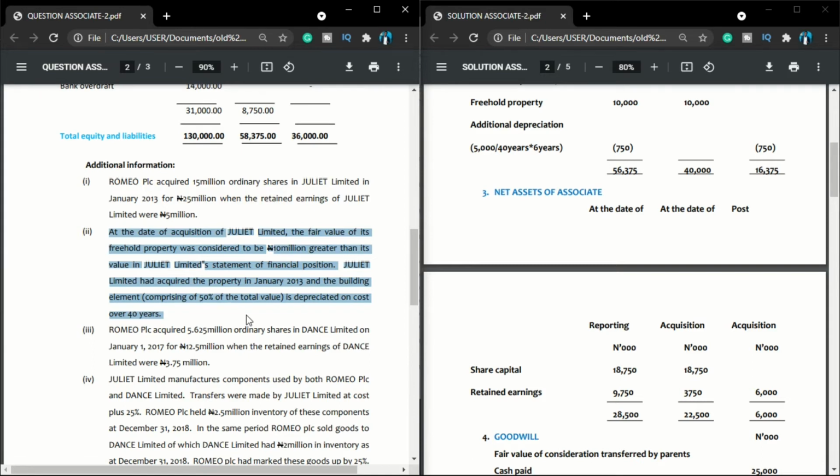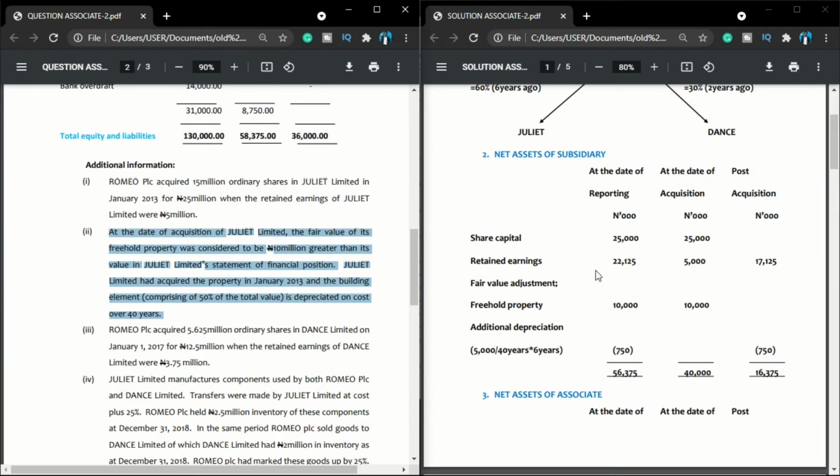So in this case, we are told that the fair value of that freehold was considered to be 10 million greater than the value in the book. Therefore, there will be a need for us to do a fair value adjustment. Where do I include my fair value adjustment? I include it as part of the net assets of my subsidiary. So you can see we are not done yet. A typical example can be that in the book the value is 10 million, but the fair value of that asset is 20 million.